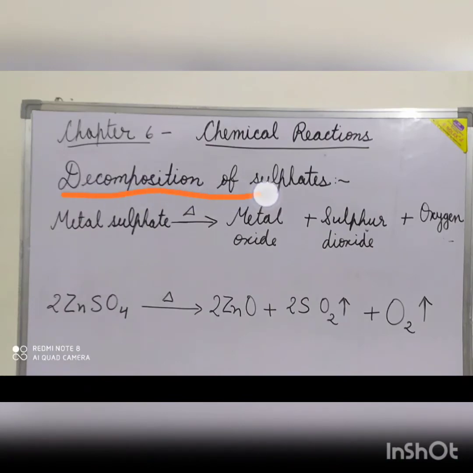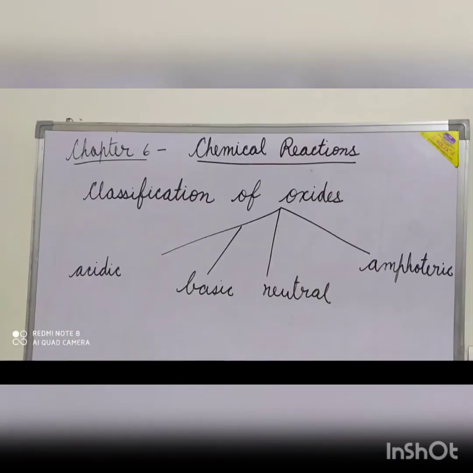Decomposition of sulfates. Sulfates of some metals, on heating, produce metal oxide, sulfur dioxide and oxygen. For example, zinc sulfate on heating produces zinc oxide, sulfur dioxide and oxygen gas.